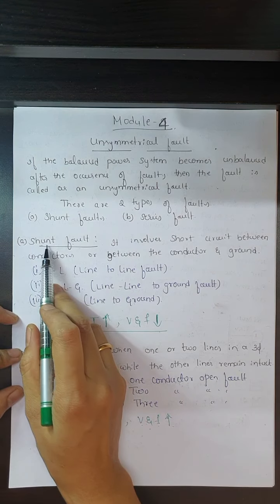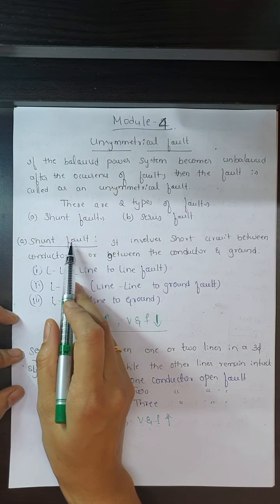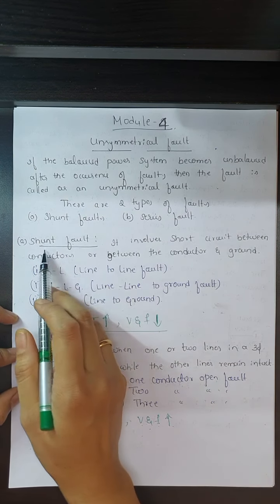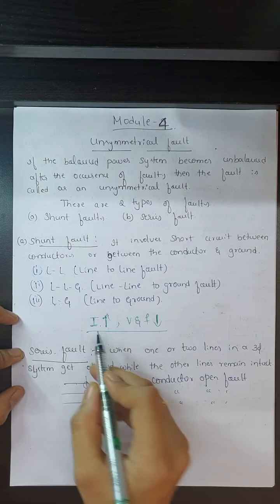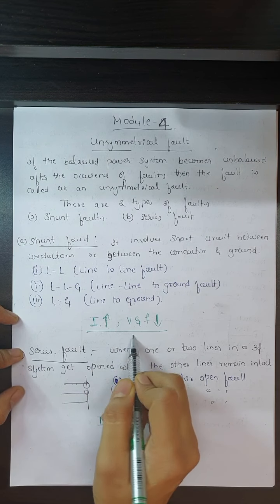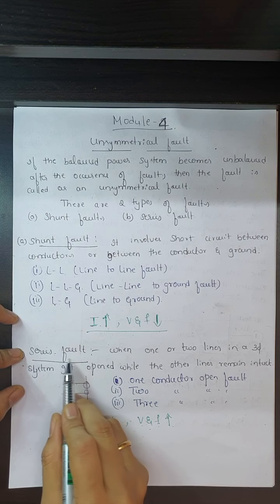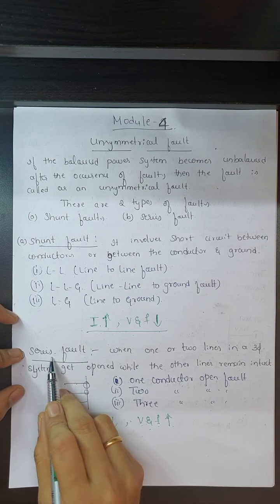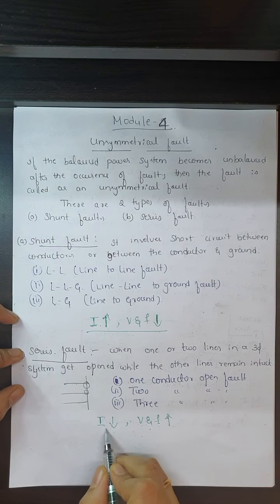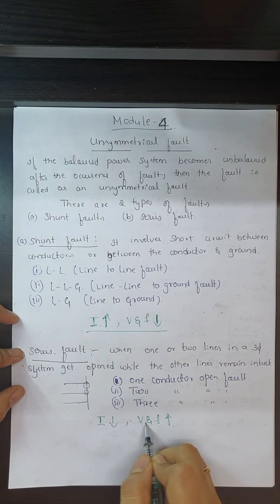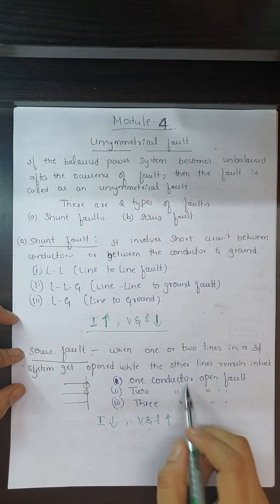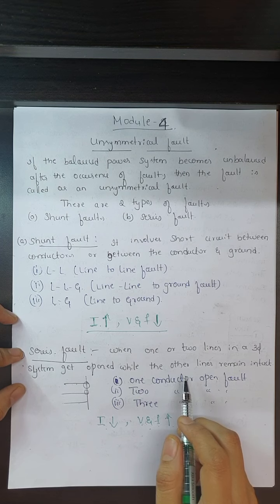In other words, we can call a shunt fault a short circuit fault, because during short circuit conditions current is maximum and voltage is minimum. And we can call this one an open circuit fault, because during open circuit conditions current is minimum and voltage is maximum. So this is the basic introduction to the unsymmetrical fault.